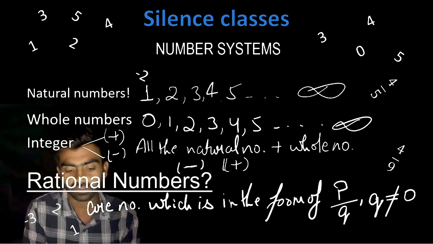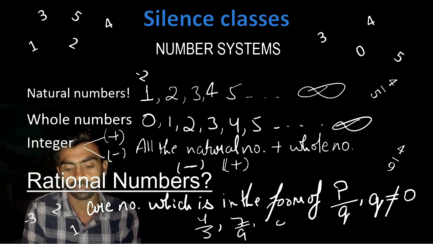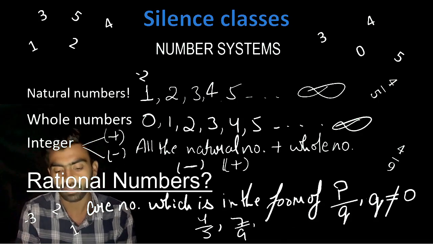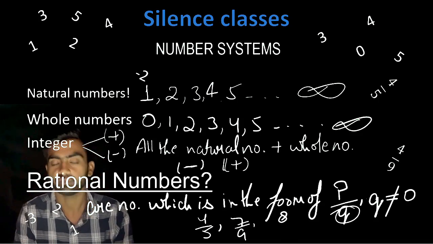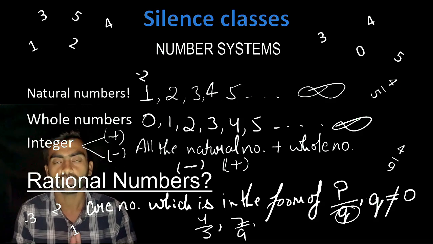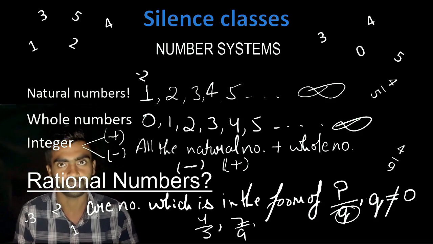We can write 4 upon 5, 7 upon 9, 8 upon 5, like this, but we can never write 8 upon 0. It means q cannot be 0. Please do remember, rational numbers are in the form of p upon q, where q cannot be 0.